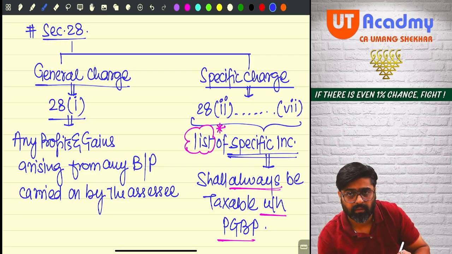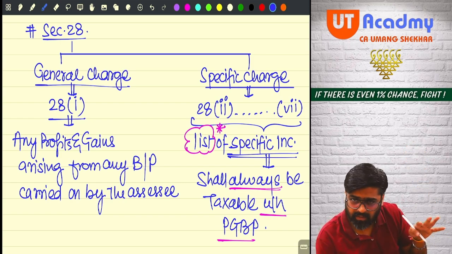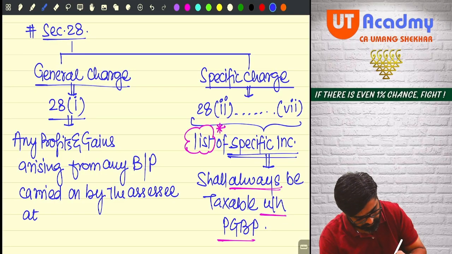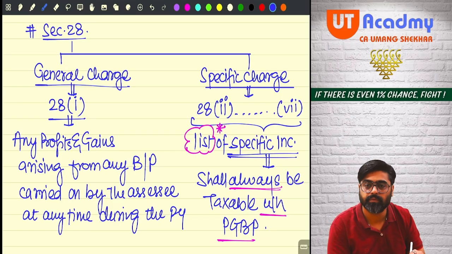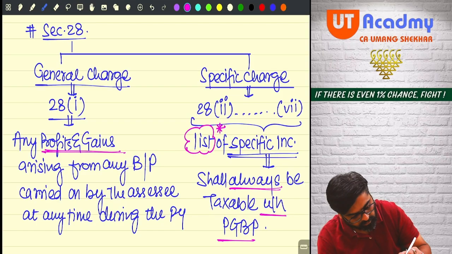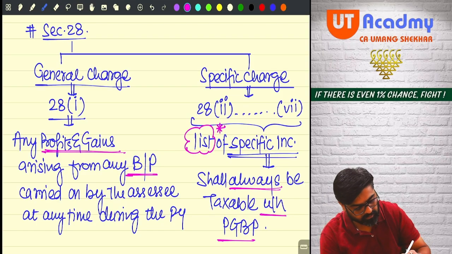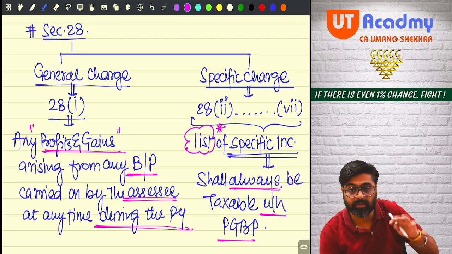When is this business carried on? 15 years ago or in the previous year? In the previous year, at any time during the previous year. So whatever profits or gains arise from this business or profession carried on by the assessee at any time during the previous year, that profits and gains will be chargeable under this head.